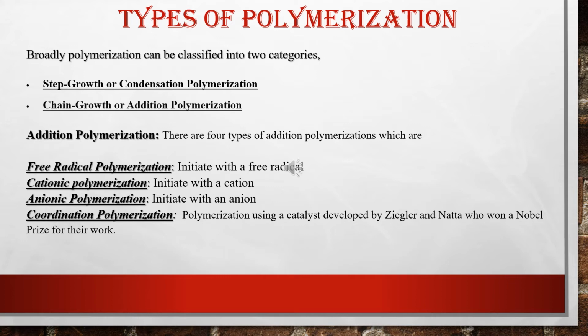Addition polymerization again has four classes. The first one is free radical polymerization, which usually initiates with a free radical. Second is cationic polymerization, which initiates with a cation. Third is anionic polymerization, which initiates with an anion. And the fourth one is coordination polymerization, in which a catalyst developed by Ziegler-Natta is used, and Ziegler-Natta also won the Nobel Prize for the development of this catalyst.